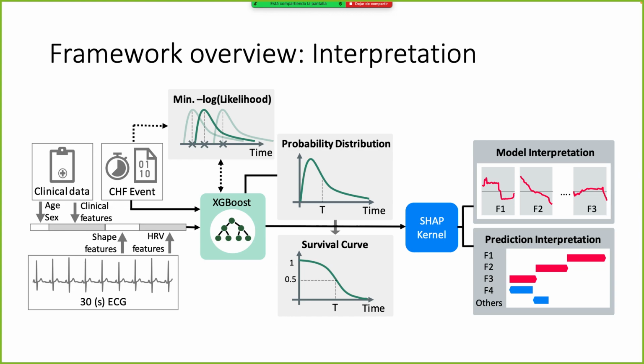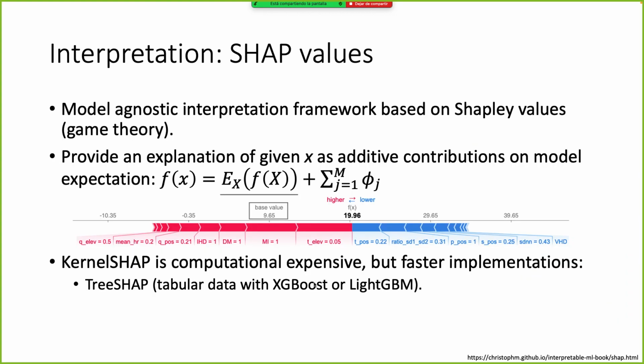And the last step is the interpretation. For interpretation, we use SHAP values. That is a model-agnostic interpretation framework based on Shapley values that come from game theory.